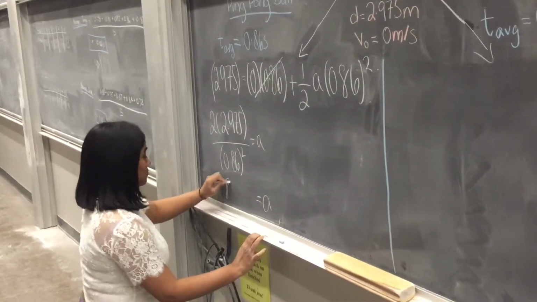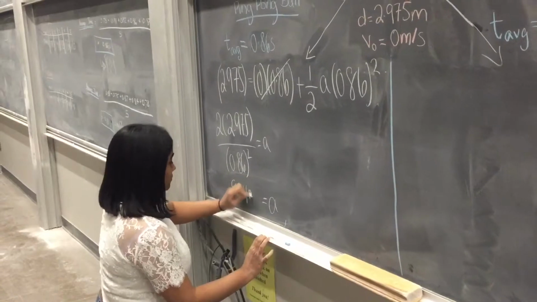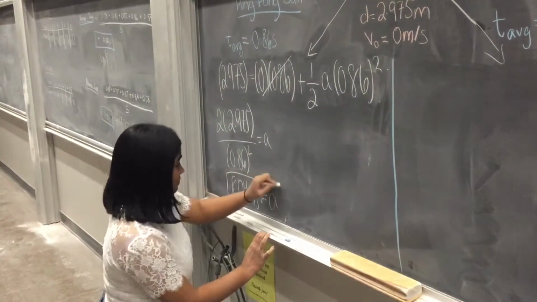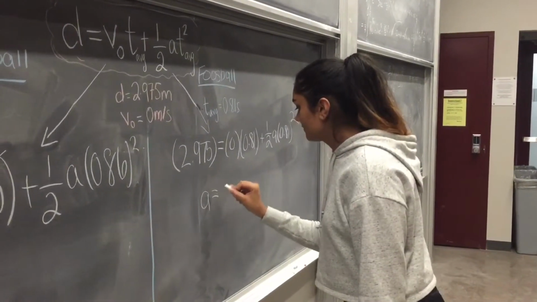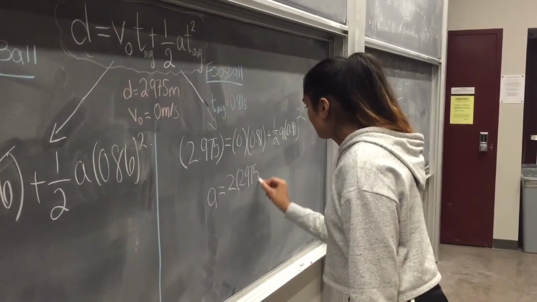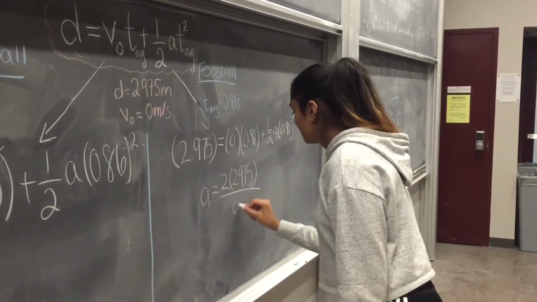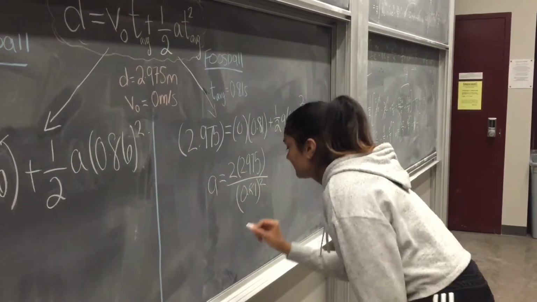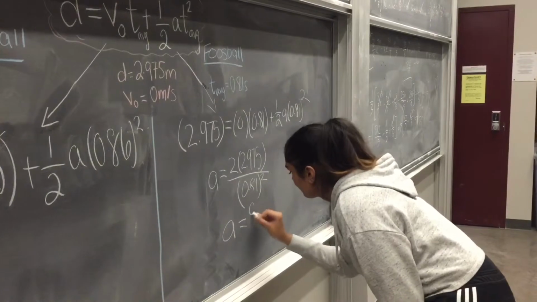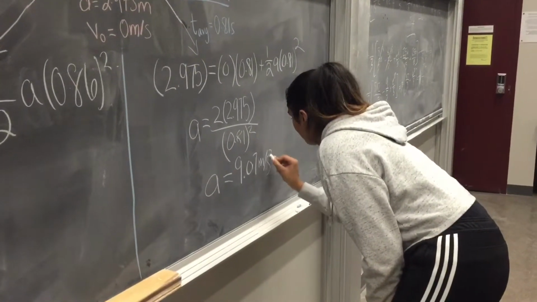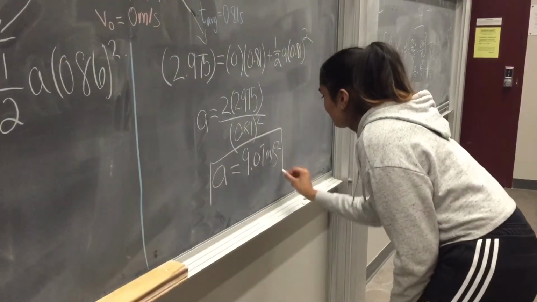Therefore, the final acceleration for the ping pong ball is 8.04 meters per second squared. The same equation will be used to determine the acceleration due to gravity acting upon the foosball. The final acceleration for the foosball is 9.07 meters per second squared.